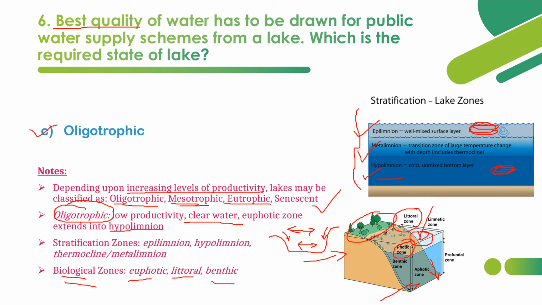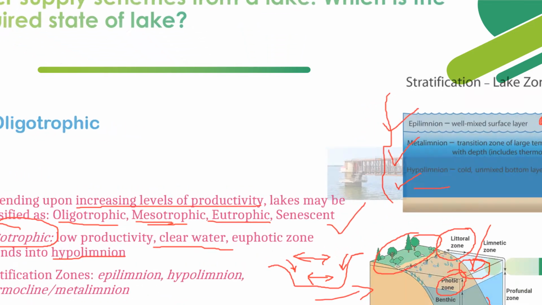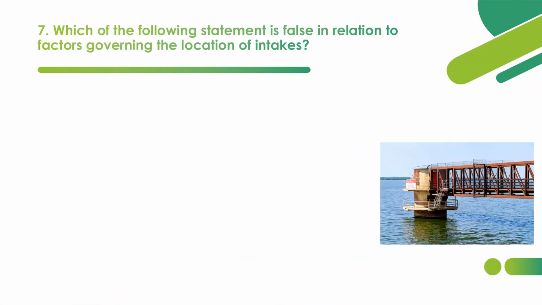Now let's move on to the seventh question. The seventh question is based on intakes. So this is a typical intake tower. An intake should be placed in suitable locations. Which of the following options or statements is false? Which of the following factors governing the location is false regarding the location of intakes?